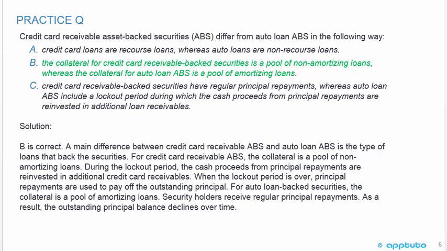For auto loan-backed securities, the collateral is a pool of amortizing loans. Security holders receive regular principal repayments. As a result, the outstanding principal balance declines over time. And that's the last slide for this LOS.